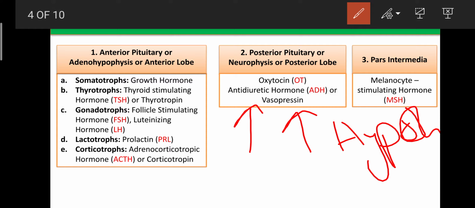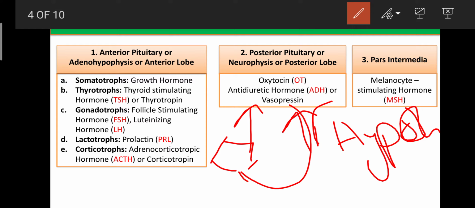In the anterior lobe, hormone secretion as well as synthesis happens, but in the posterior lobe that does not happen. The hypothalamus has nuclei, and these nuclei are involved in the synthesis of oxytocin and ADH, and the axons or terminals of these nuclei are present in the posterior lobe.